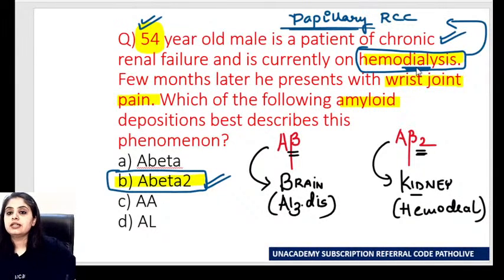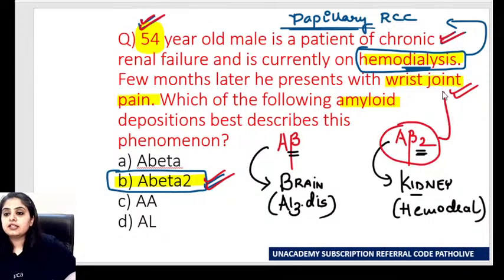Second question that you can get. Same patient. See again, same 54-year-old patient, on dialysis, who has shown you A beta 2 type of amyloid. But in which organ does this most commonly get affected? So where does it deposit this A beta 2 amyloid? सबसे ज़्यादा कौन से organ में जाता है? It goes into the joints. Most commonly wrist joint. And can anyone analyze why not maybe the liver and the kidney?